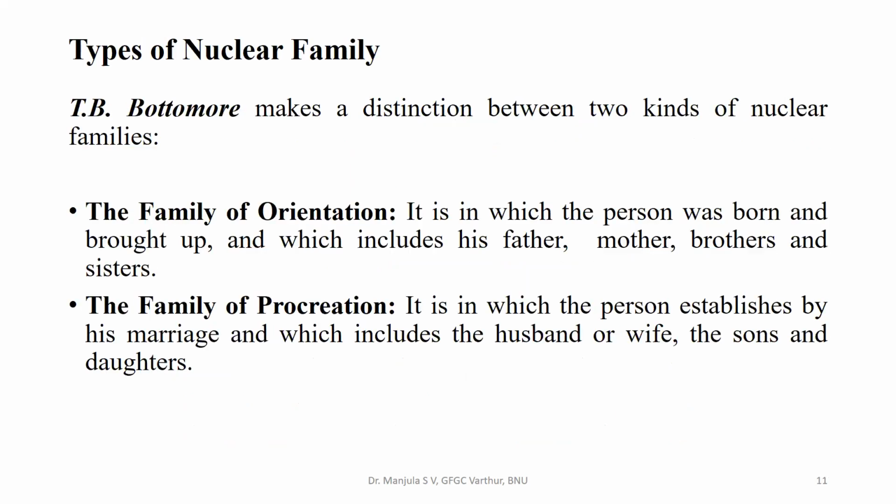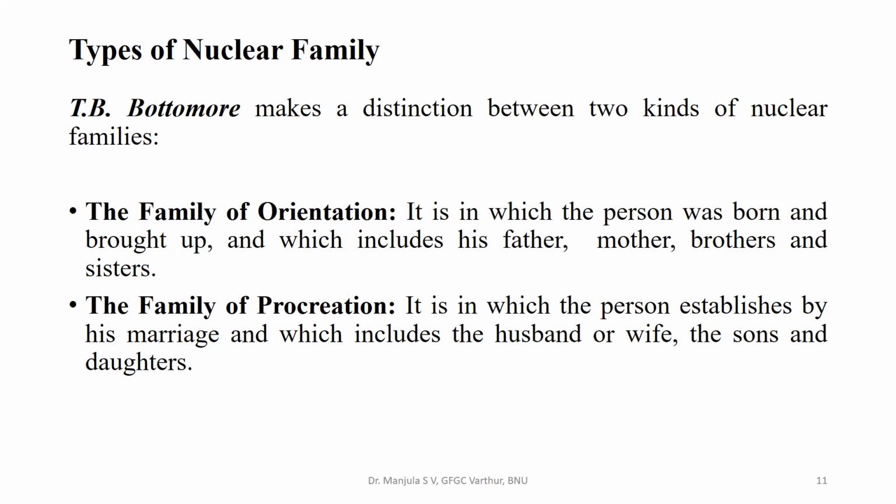Types of nuclear family. T.B. Bottomore makes a distinction between two kinds of nuclear families: the family of orientation and the family of procreation. The family of orientation is the one in which the person was born and brought up, which includes his father, mother, brothers and sisters.